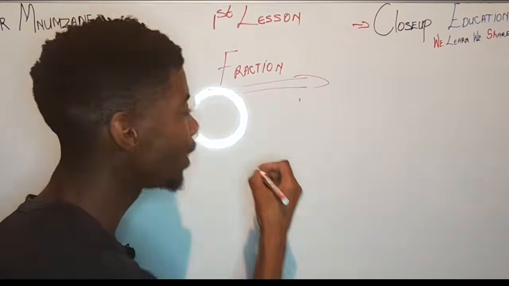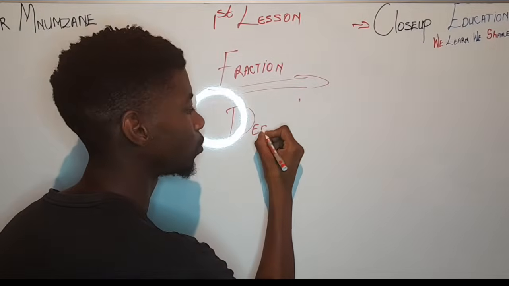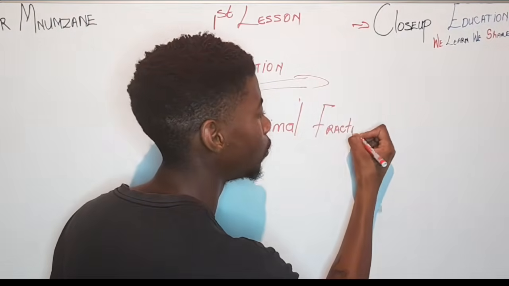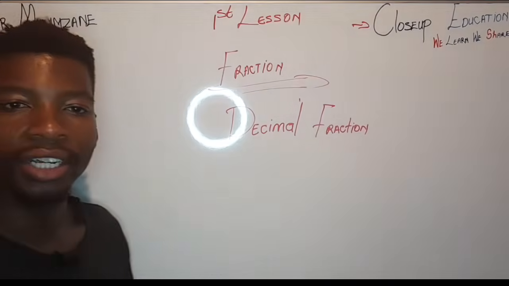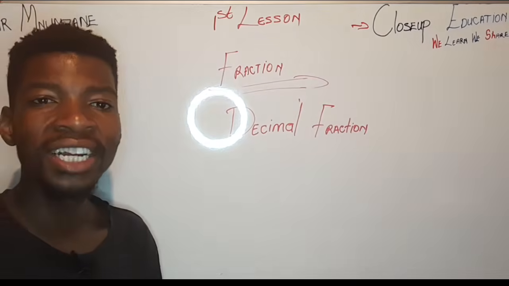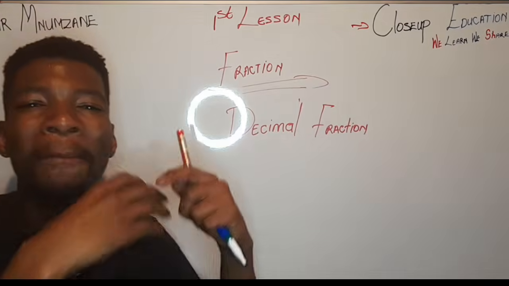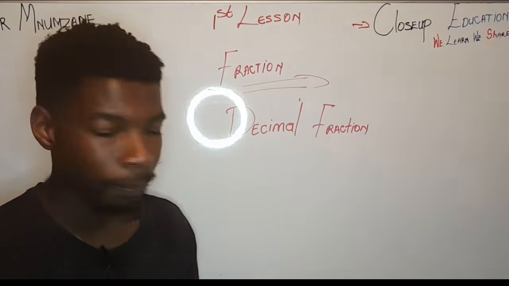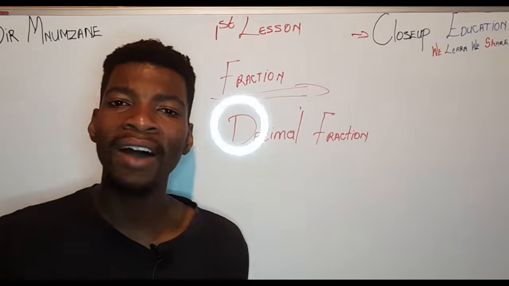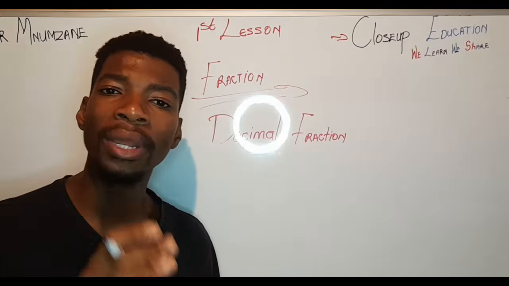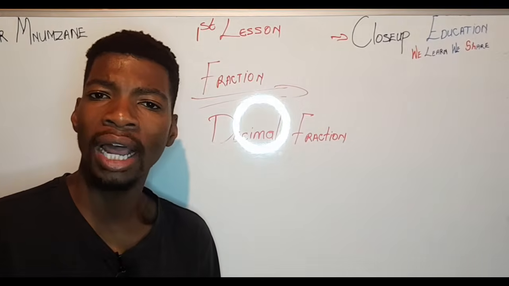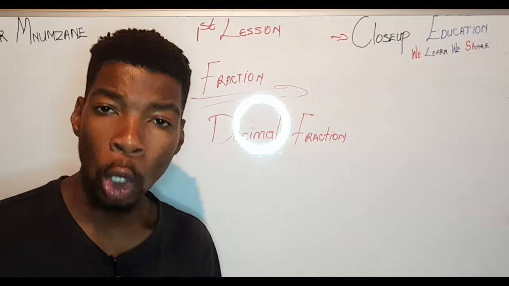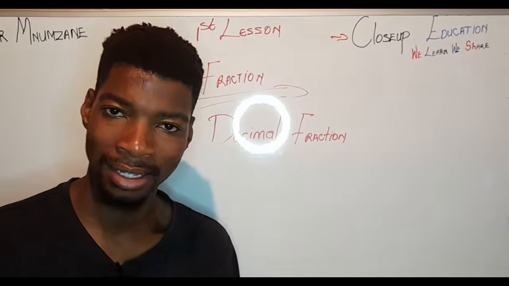So the second one is the decimal fraction. The decimal fraction simply means the simplified fraction. A decimal fraction is a simplified common fraction with a denominator that is a power of 10. How do you calculate a decimal fraction? You use a number system called the base 10 system.